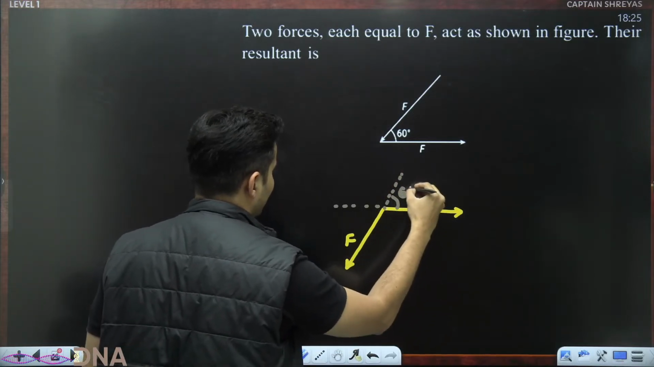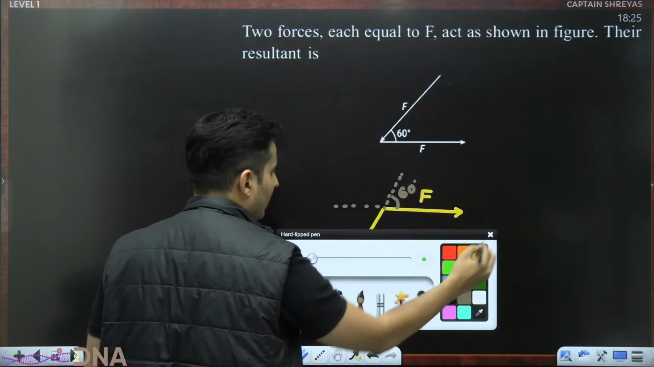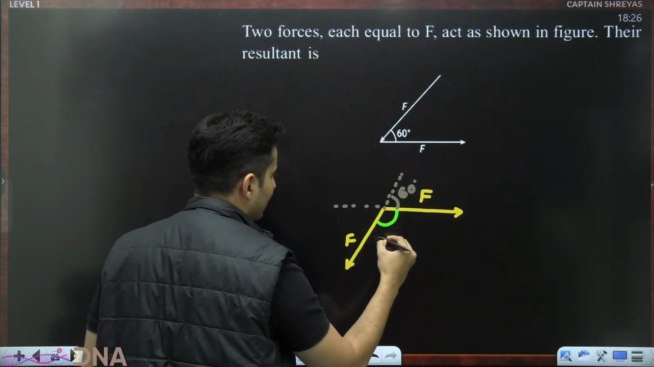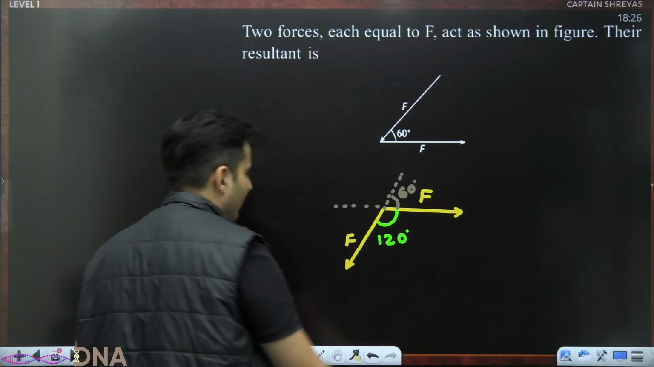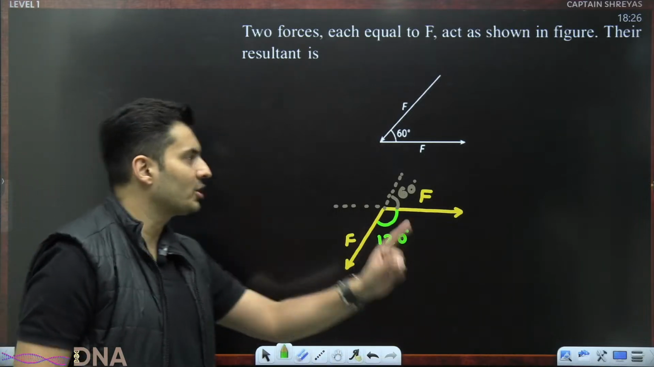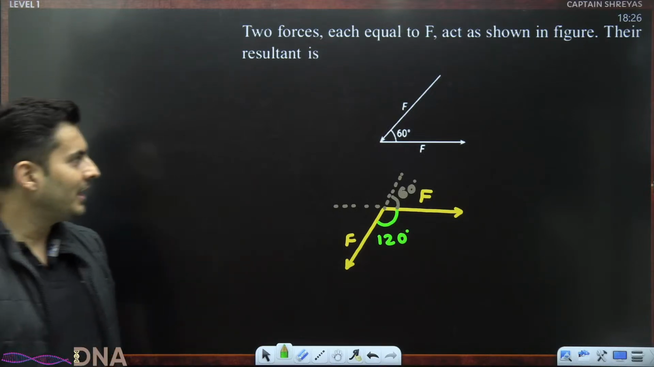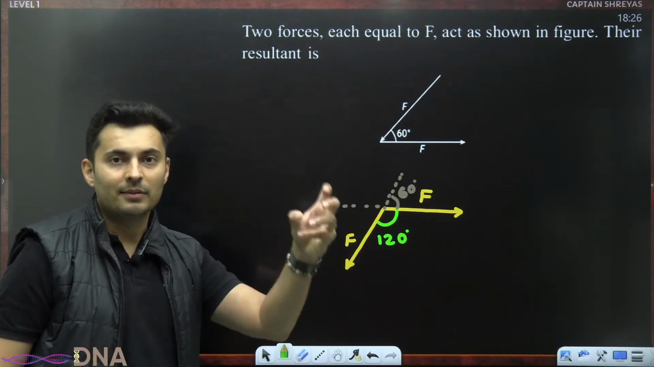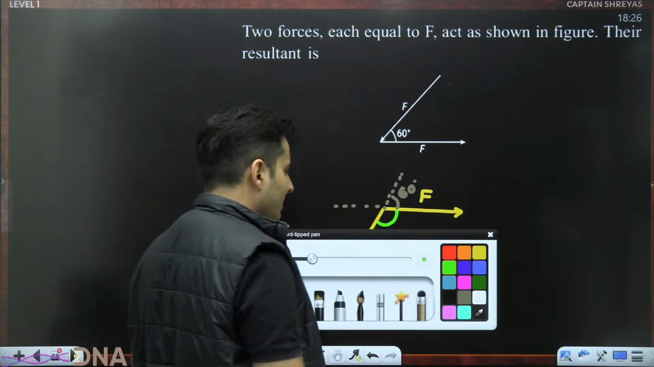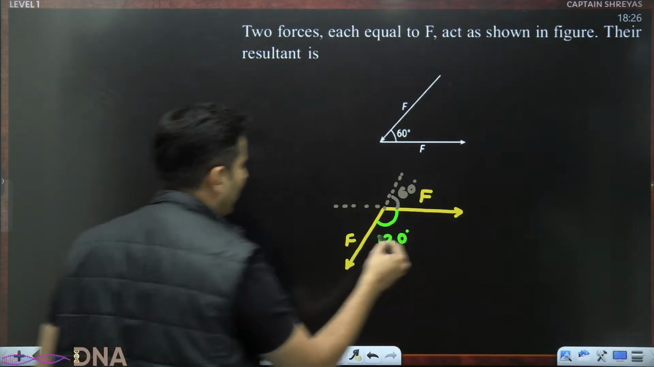This angle was 60 degrees, but that is not the correct angle. The actual angle between the two vectors is this one, which is 120. This is the actual angle. How many of you made that mistake? Got it? So this is how NEET will trap you. It's a very simple question, but it is all about how you get trapped.